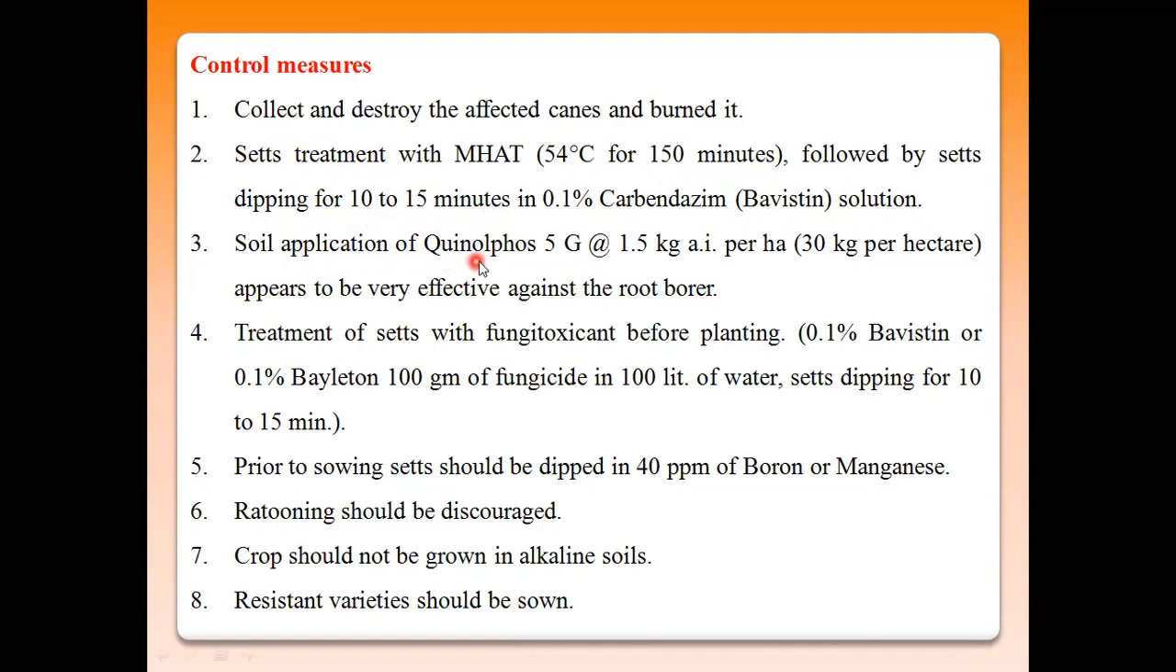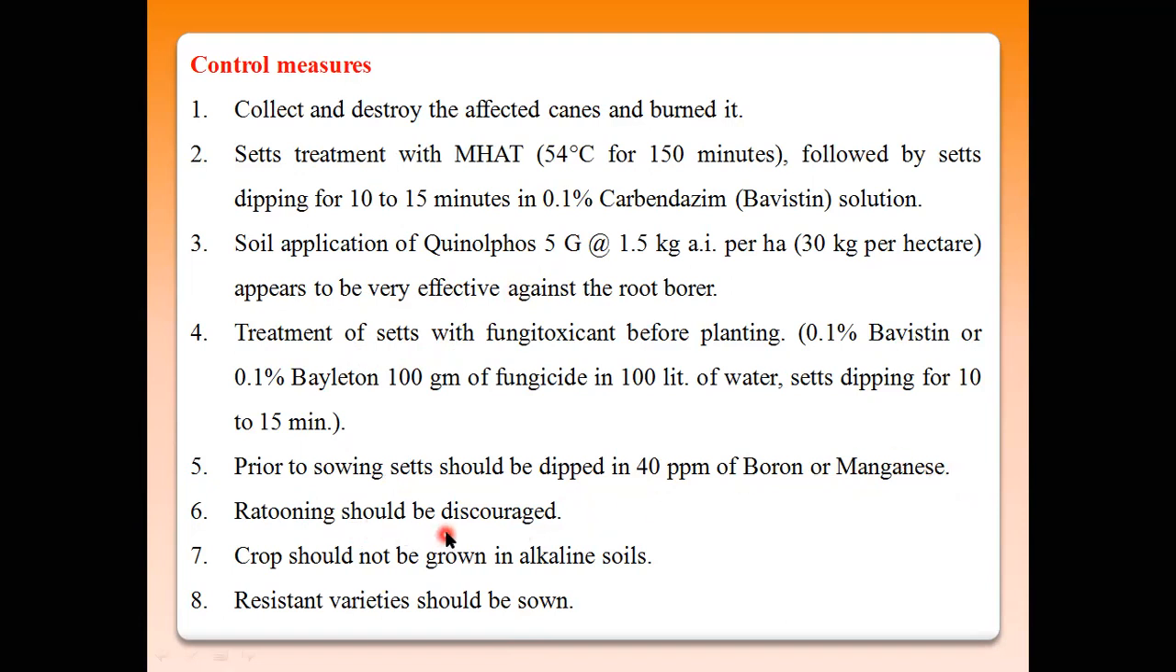Then soil application of quinalphos at the rate of 1.5 kg per hectare, means 30 kg per hectare. This quinalphos insecticide is to control the shoot borer as well as stem borer problems seen in sugarcane. Then, prior to sowing, seeds should be dipped in 40 ppm of boron or magnesium.